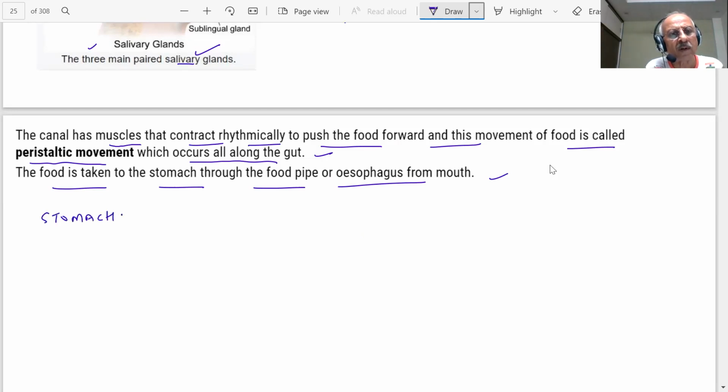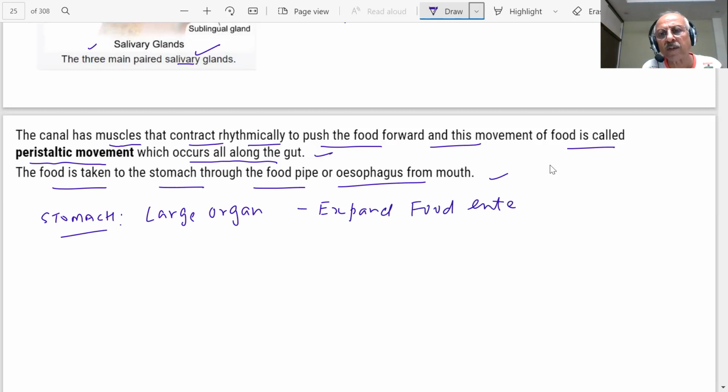So now the food will go where? Stomach. And this stomach is a large organ. What will happen to this? It will expand, student, when food enters. तो स्टोमक क्या करेगा? एक्सपैंड कर देगा जब फूड इसके अंदर जाएगा. तो पैरासिम्पैथिक मूवमेंट्स आर देयर, स्टूडेंट, which are pushing the food to the stomach.